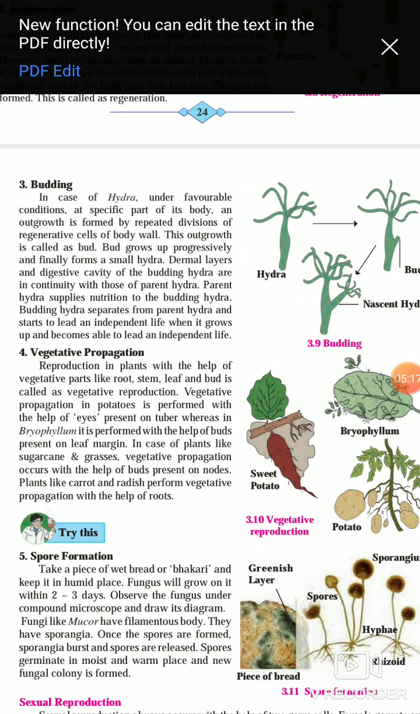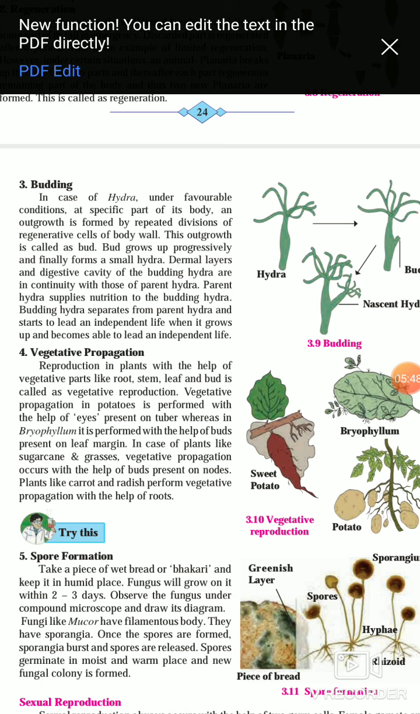Budding. In case of hydra, under favorable conditions at a specific part of its body, an outgrowth is formed by repeated division of regenerative cells. This outgrowth is called a bud. See, in the picture we can easily see the outgrowth on the body of a hydra, that is called a bud. The bud grows progressively and finally forms a small hydra.